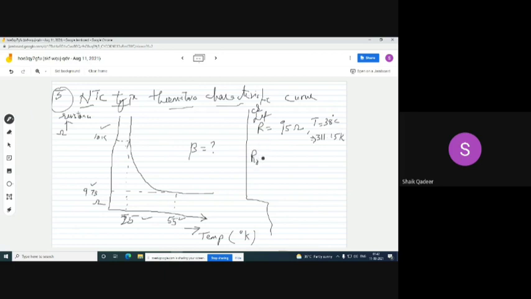And R naught is equal to 13.5 ohms. Corresponding resistance temperature T naught is equal to 108 degrees, and its equivalent value in kelvins is 318.15. Please see the conversion. Is it correct or not?